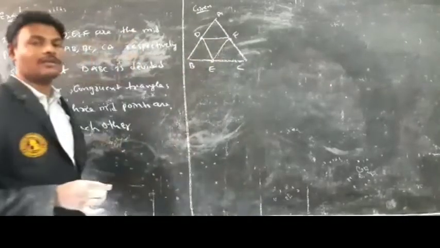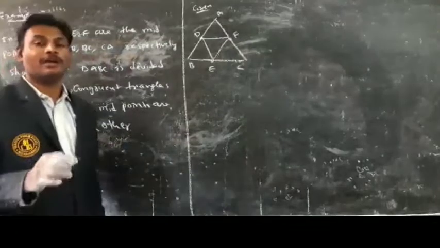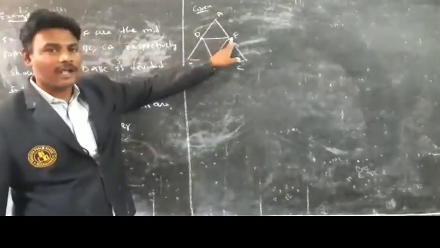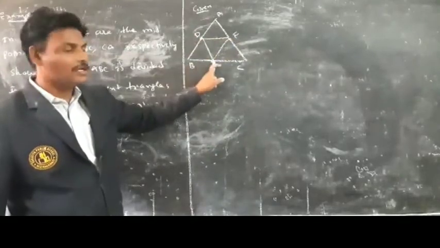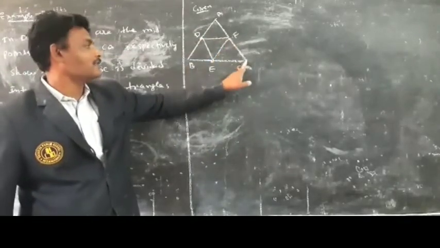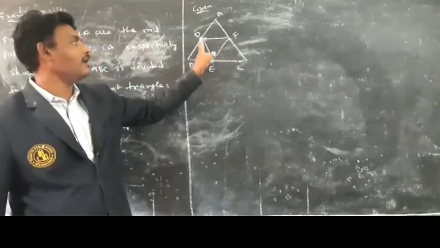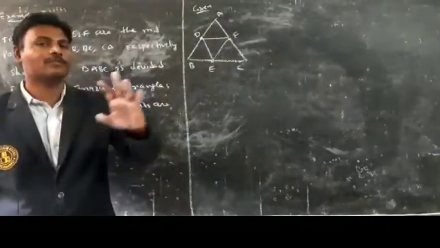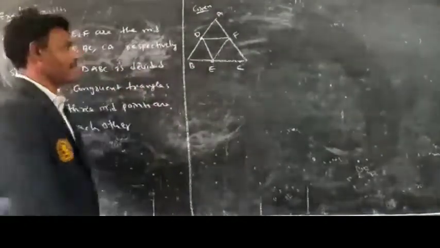So by joining D, E, F, four triangles are formed. ADF is one triangle, DBE is one triangle, FCE is one triangle, DEF is one triangle. You have to prove that the four triangles are congruent.